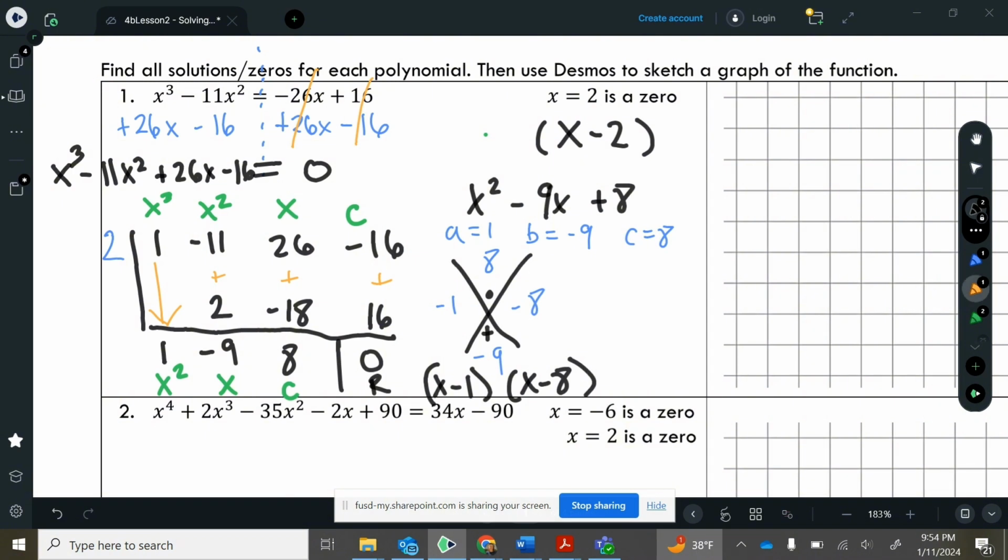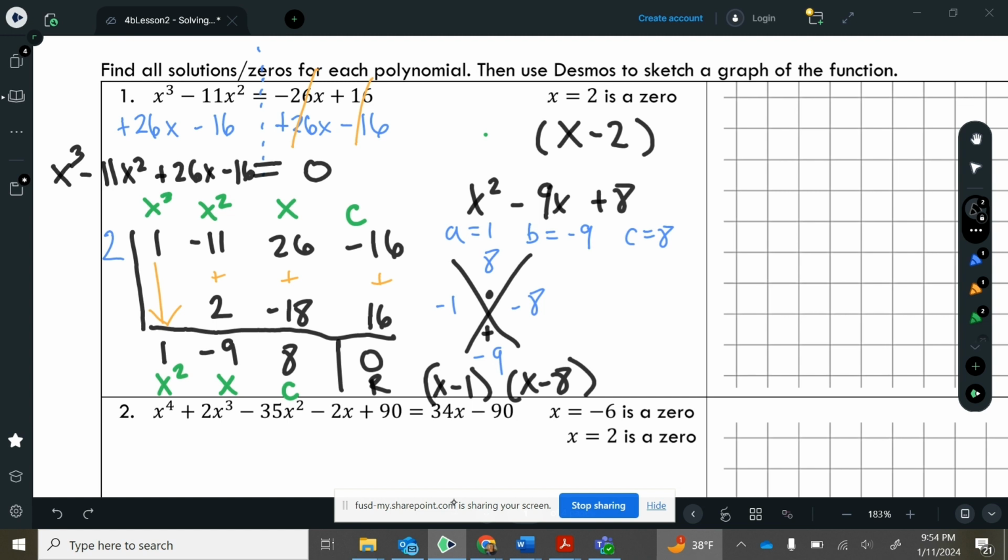Remember, we have a degree 3, so we were expecting to find 3 solutions. That also means we're going to find 3 factors. We have them. This is the first one that it gave us, plus these 2 that we found. So I'm going to write these down. I'm running out of space, but I'm just going to write it down here.